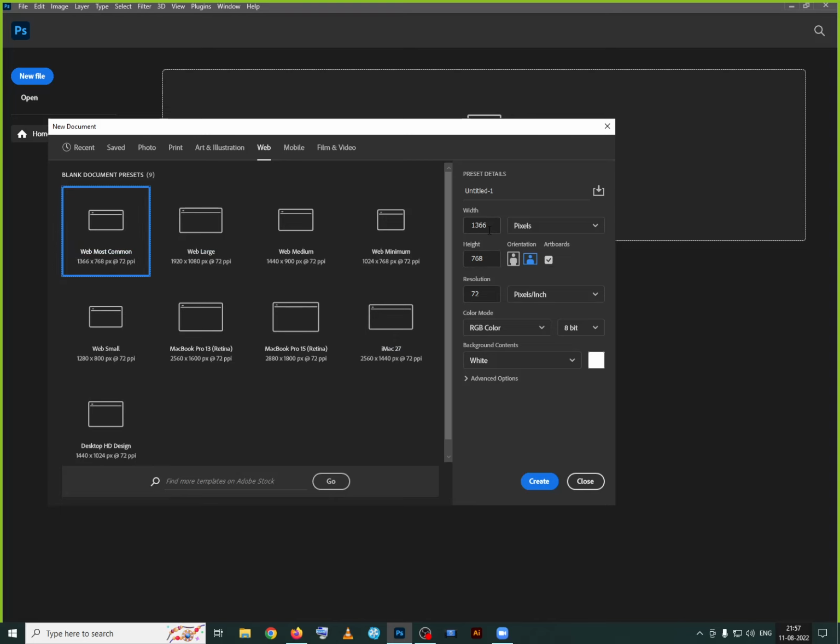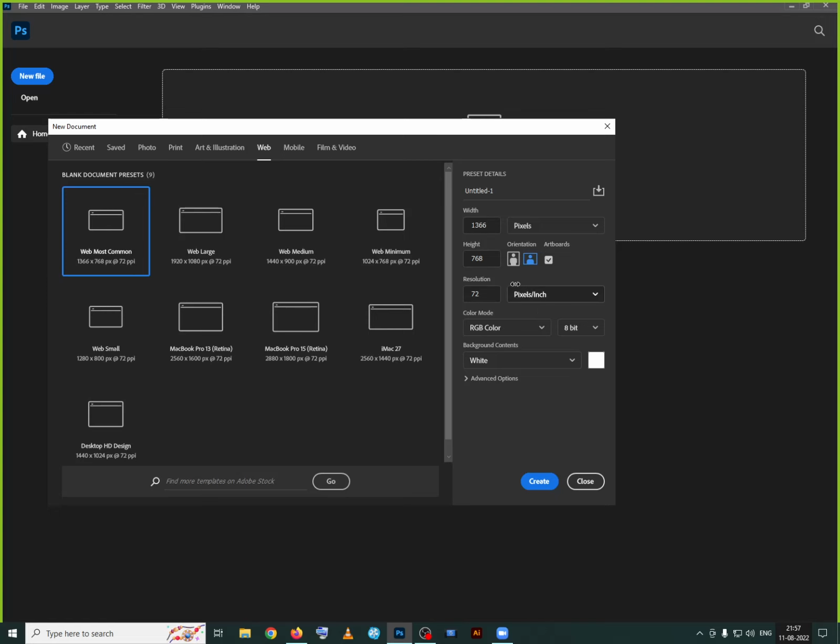The most common size is 1366 for the width and 768 for the height. These values are measured in units called pixels. If you want, you can change to inches also, and immediately it will convert the value into inches. Similarly, centimeters also. But if we are working for screen, 99.9% it should be pixels only.